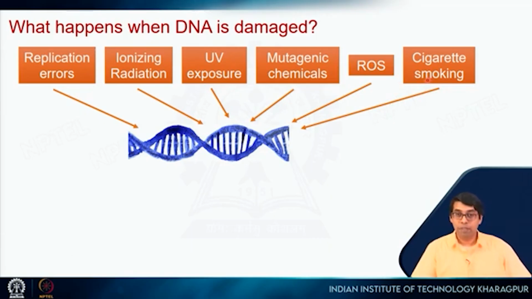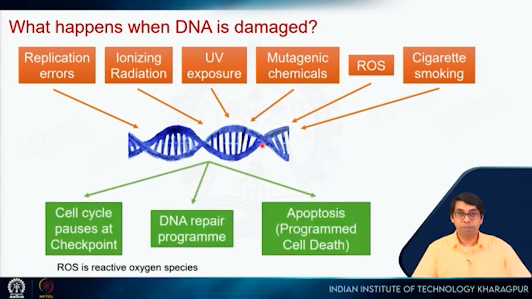When someone smokes cigarettes, tobacco itself has certain mutagenic chemicals which can cause DNA mutation, and we have already seen the data on cigarette smoking and how it is related to lung cancer. So these mutations can cause problems. They can create pauses at the checkpoint. When mutations happen, the cell cycle pauses at the checkpoint, and the cell can try to fix it, right? If that does not happen, there is a problem.